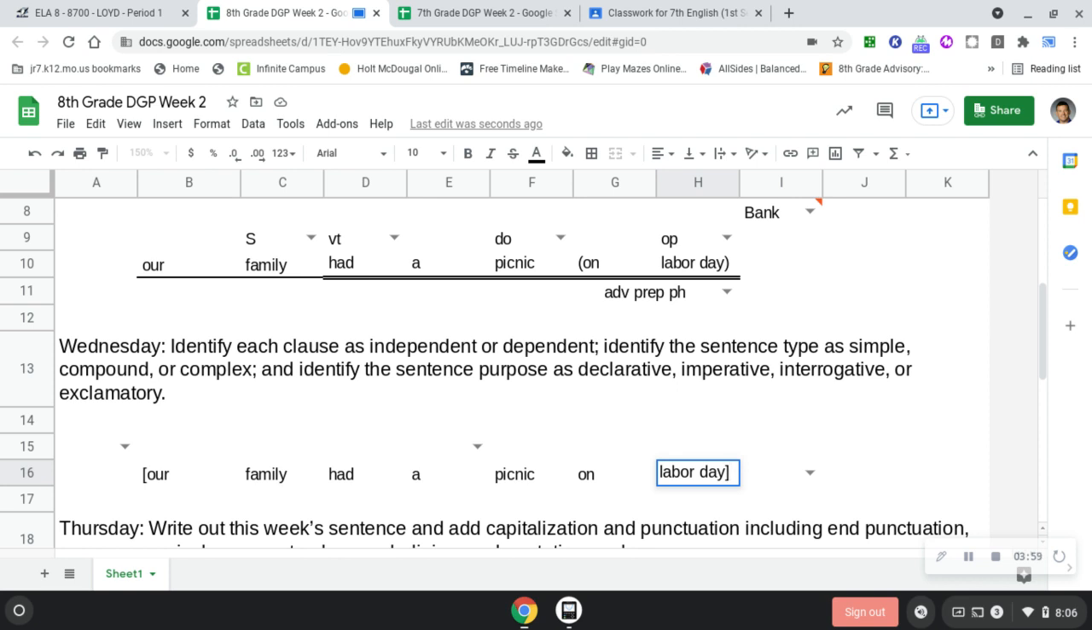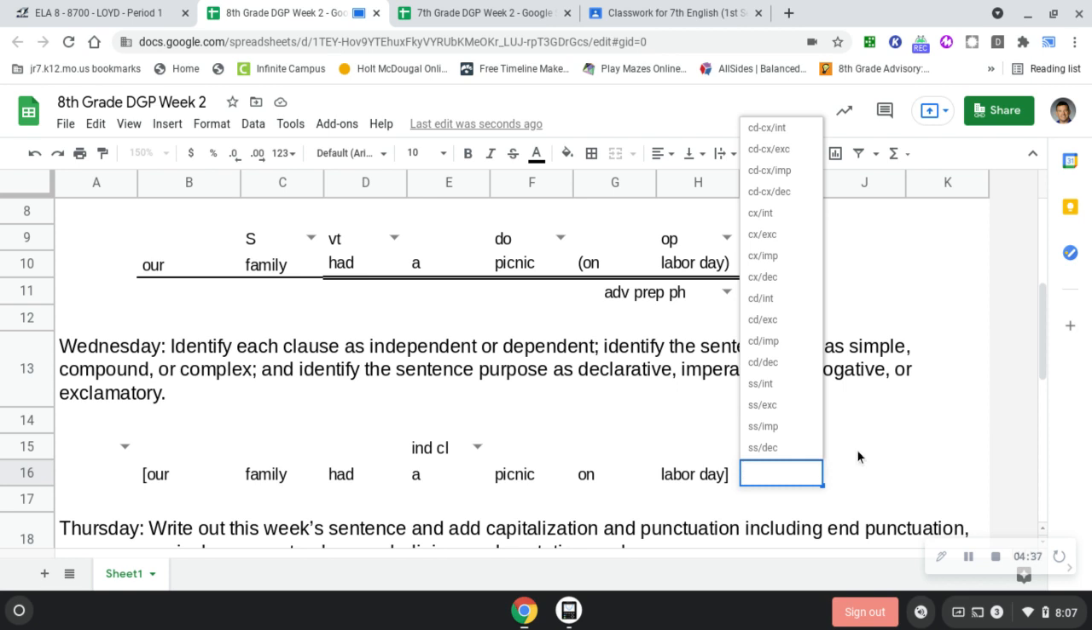Okay, so a clause has brackets at the beginning and the end. Does that make sense? Or is it starting to at least make sense? In order to have complete sentences, a clause has to have a subject and a verb associated with every word. The exception is interjections, and we'll cover those again. So does this clause where the brackets are make sense on its own? Our family had a picnic on Labor Day. Does that make sense all by itself? Yes. So is it independent or dependent? Independent. If it makes sense on its own, it can stand by itself. It's independent.